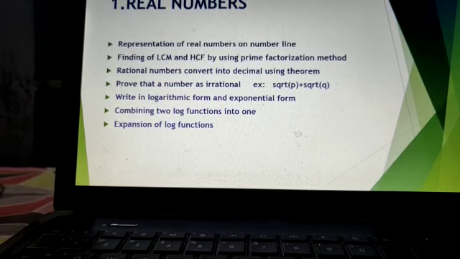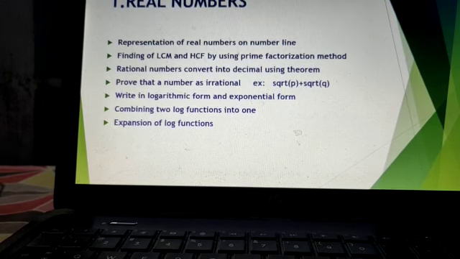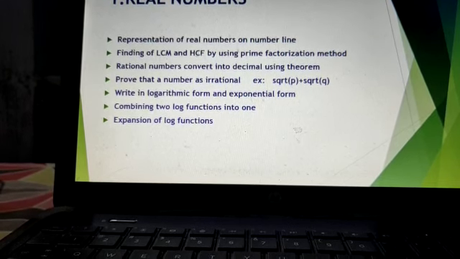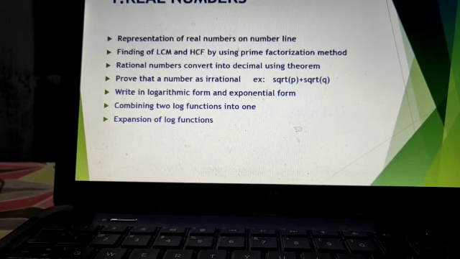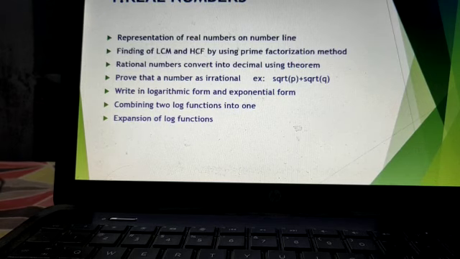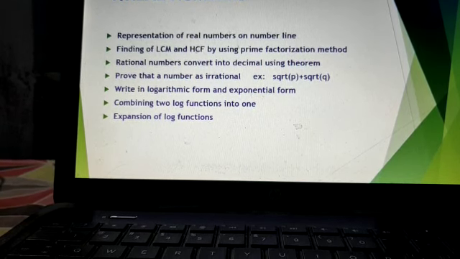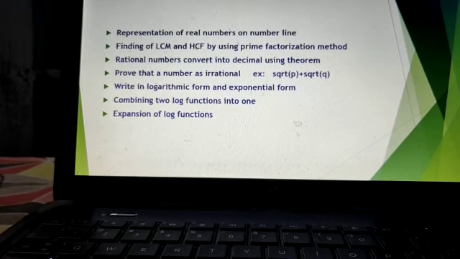For example, square root of p plus square root of q is an irrational number, or root 2 is an irrational number, or 5 plus root 3 is an irrational number, like that. And next one is writing in logarithmic form and exponential form. If they give it in exponential form, you should write it in logarithmic form. If they give it in logarithmic form, you should write it in exponential form. Next one is combining two log functions into one. And next one is expansion of log functions. These are the important concepts in real numbers.